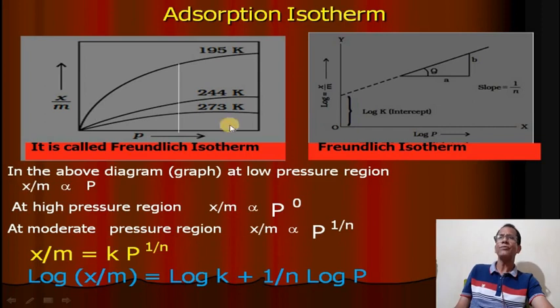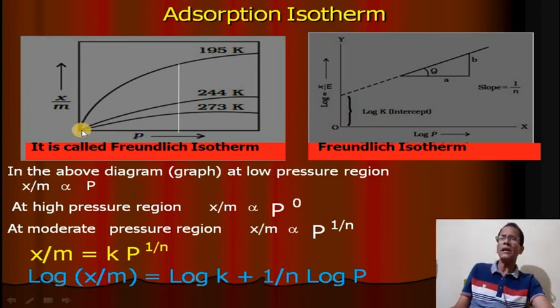Then next one, that is adsorption isotherm. Adsorption isotherm means when the temperature is constant, how the rate of adsorption depends upon the pressure. You see, these are the graphs called the Freundlich adsorption isotherm, a graph between rate of adsorption and pressure. x by m means rate of adsorption, that is extent of adsorption, versus pressure.